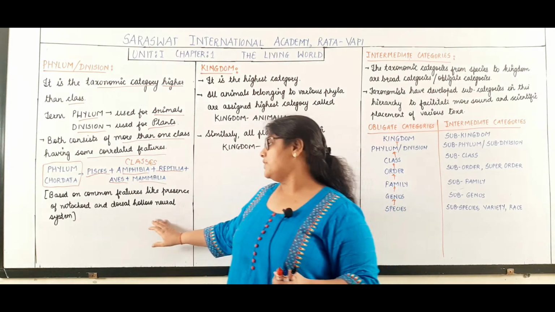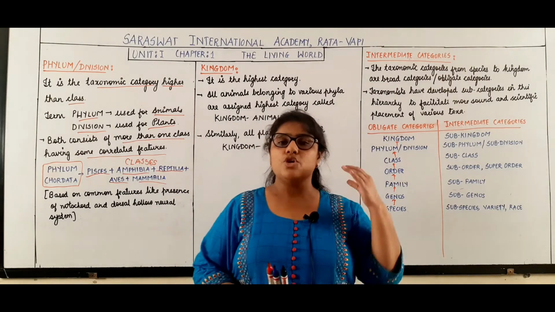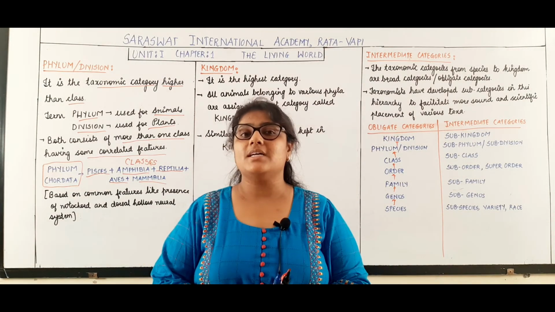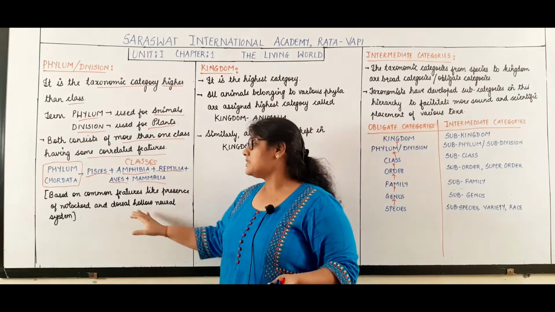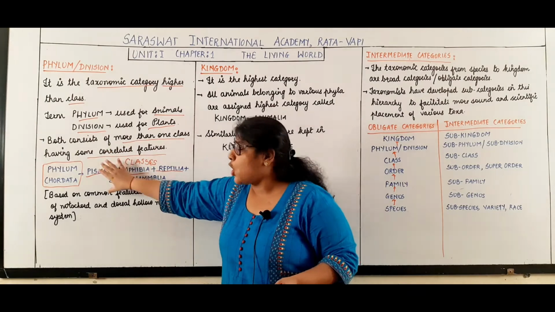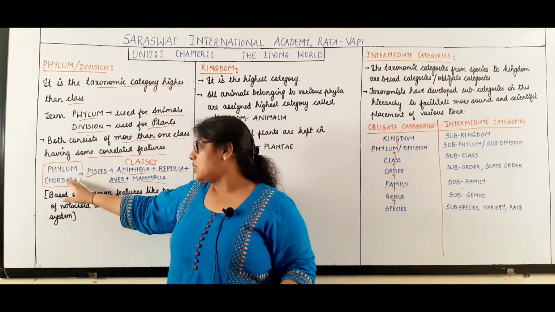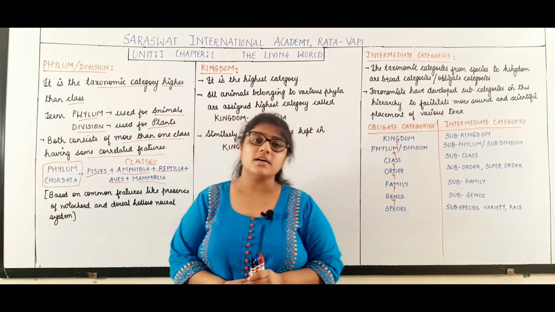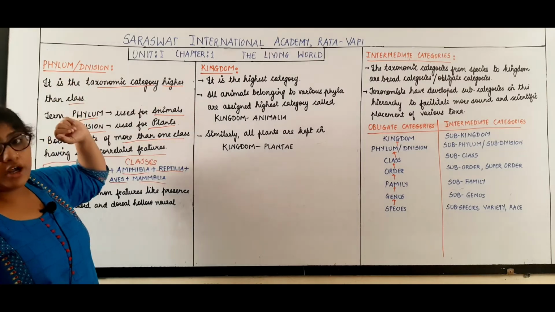And another feature is the dorsal hollow neural system. The dorsal side of the body consists of the nervous system. As these two features are common, all these classes are placed into a common phylum called Chordata. So that is regarding the phylum or division.